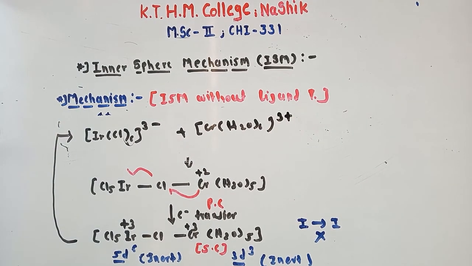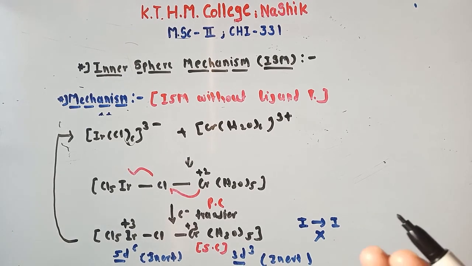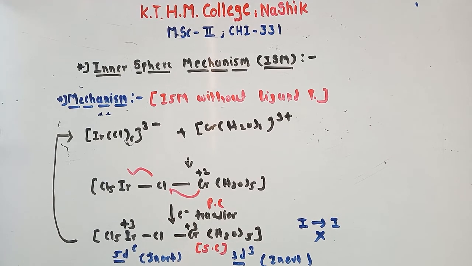Okay, so here only electron transfer is there without ligand transfer. Because before the mechanism your system was inert, after the mechanism your complex is again inert, remains the same, so there is no change in that complex. So obviously here is electron transfer through inner sphere mechanism but without ligand transfer.